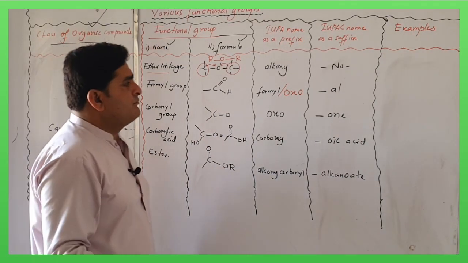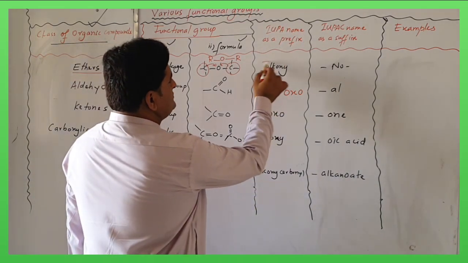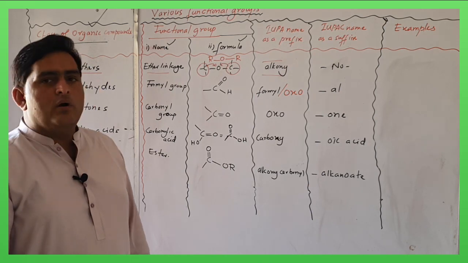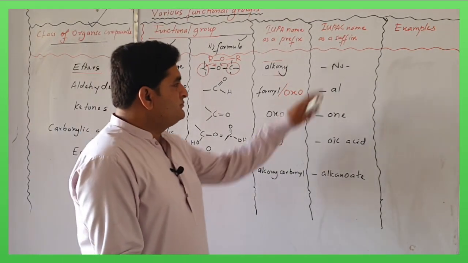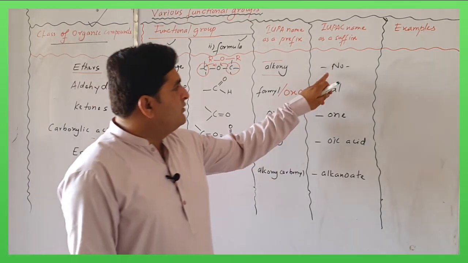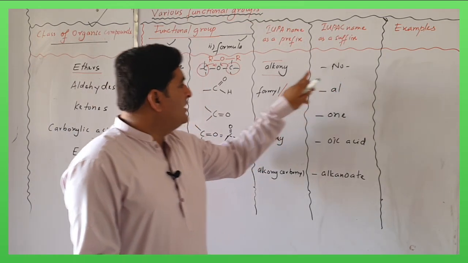So if they are a prefix, their prefix will be alkoxy, and they don't have a suffix, as their priority is less than the alkanes. So they are never used as a suffix, they are always a prefix.